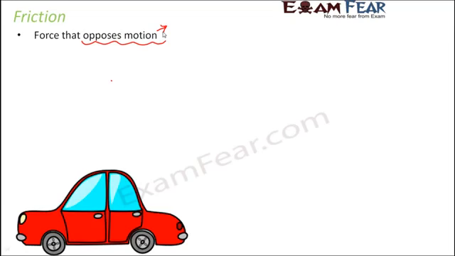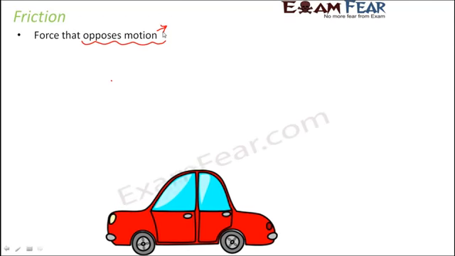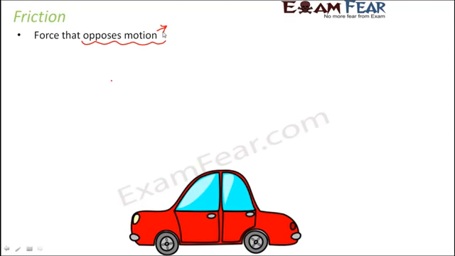Let me give you an example. Let us suppose you have a toy car. When you push the car, what happens? The car starts moving, and after a while it stops. Now why does the car stop? Because you did not stop it by putting your hand or something. You just gave it some force because of which it started moving, but it came to a stop on its own.